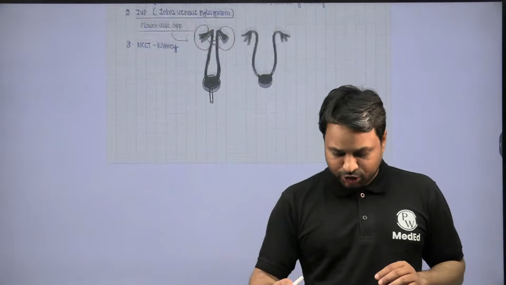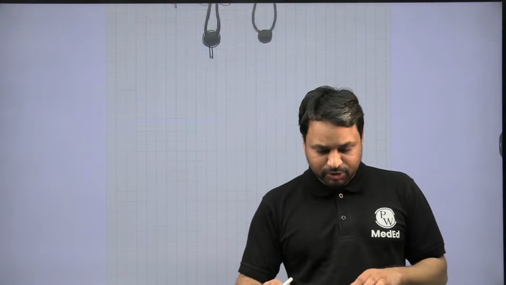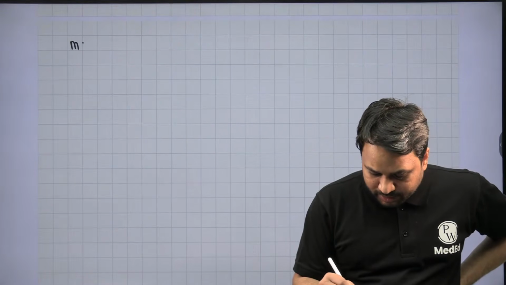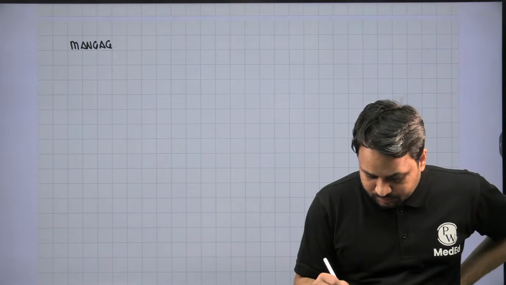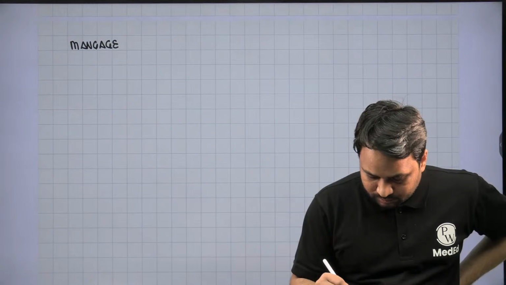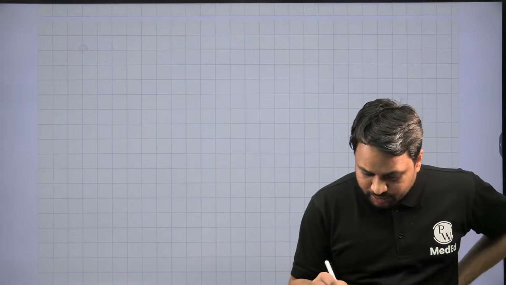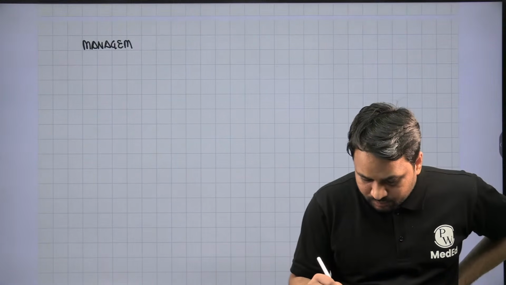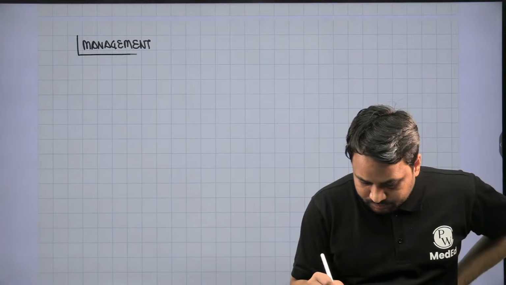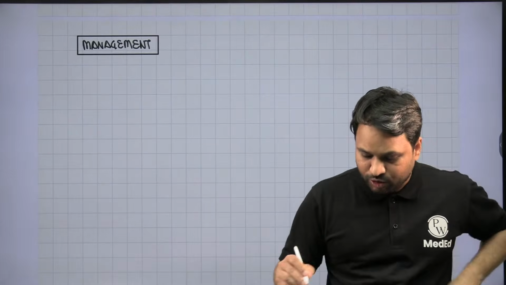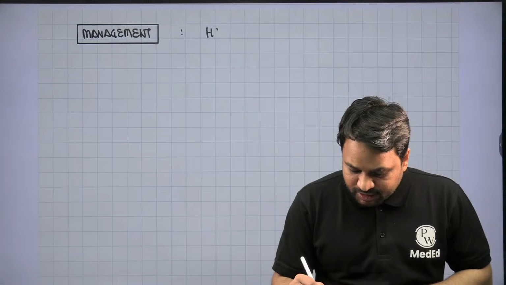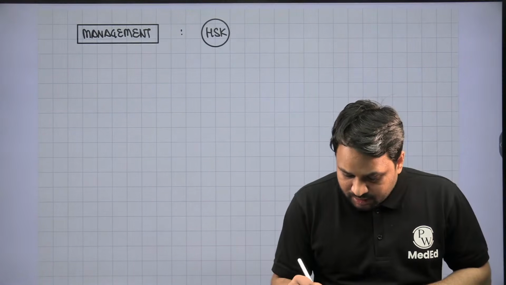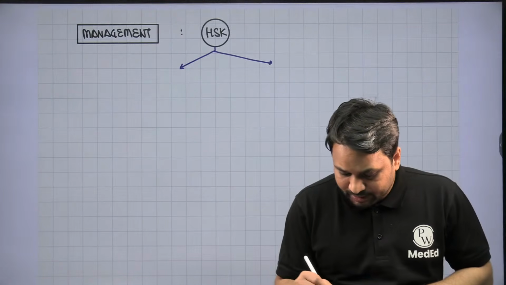Now, how do you manage? When you look at the management of horseshoe kidney, the first thing that we have to understand is whether it is asymptomatic or whether it is symptomatic.